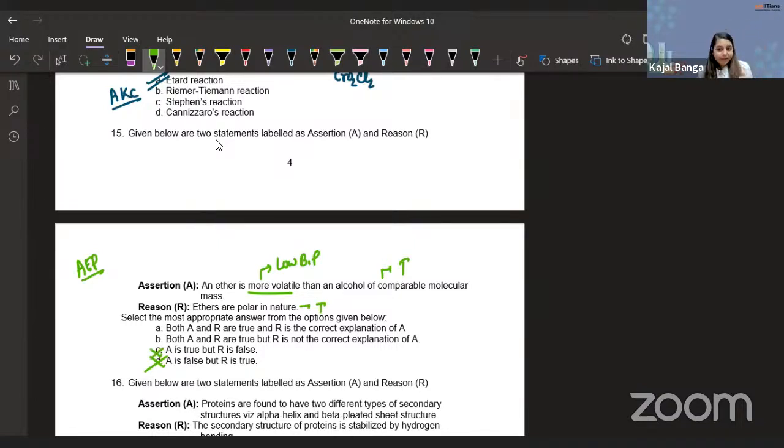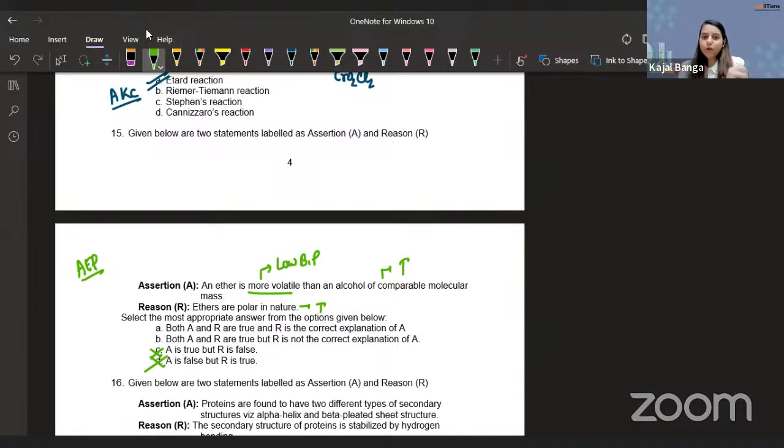Now, once you have identified that the assertion is true and the reason is true, what will we be doing? Read the assertion: an ether is more volatile than an alcohol of comparable molecular mass because ethers are polar in nature. Does this statement make sense to you guys?